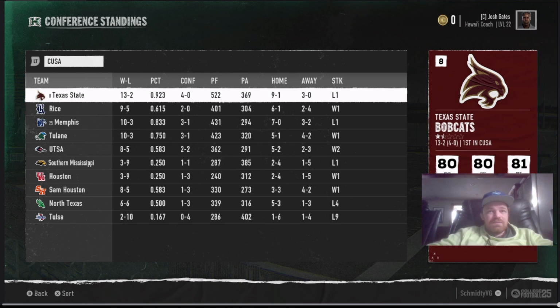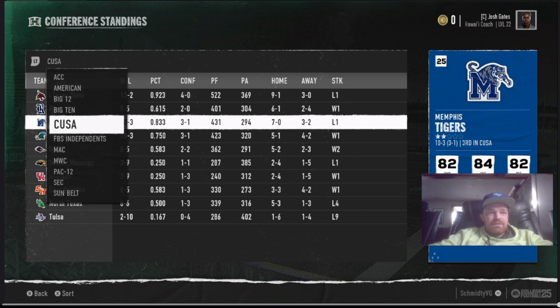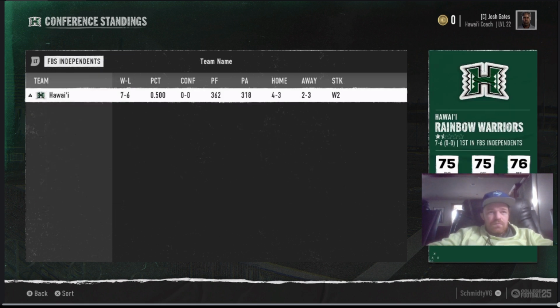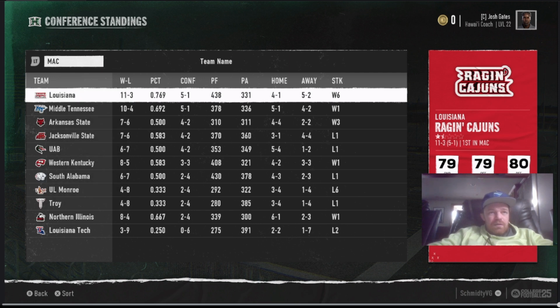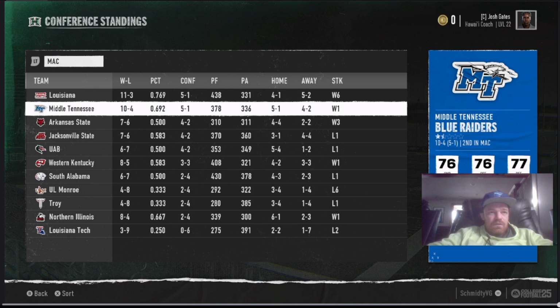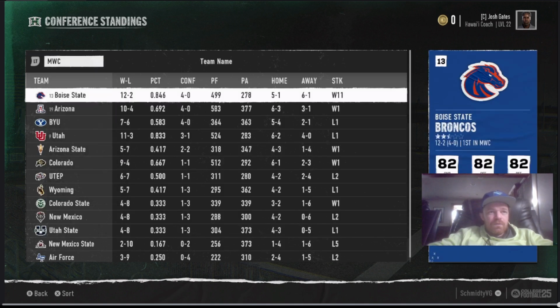Oh, wow. Texas State was really good. 13-2. Memphis was ranked as well. Hawaii did all right, 7-6 as an independent. The MAC, Louisiana won the conference. Middle Tennessee was good too.